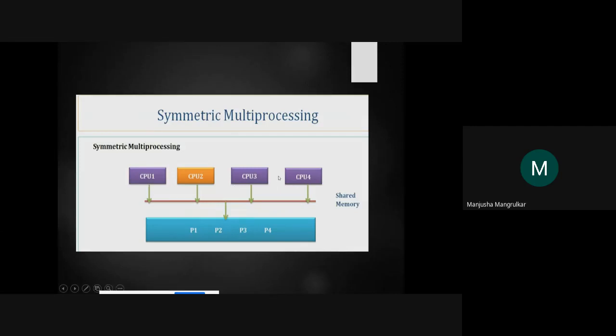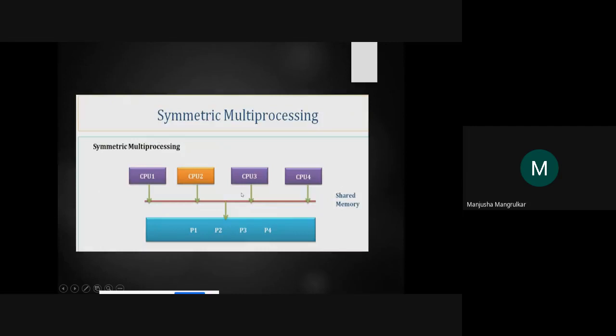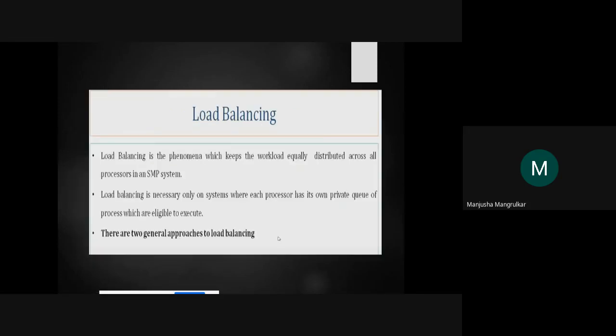Now this is your symmetrical process. Even though this CPU2 is a master, all of CPU1, CPU3, CPU4 will execute any queue, and they will share the memory. Whereas in asymmetrical, it is individual, only these are solving. So these are individual things. But here in symmetrical, it is into the queue, and any processor that is free will take a process, so P1 will go here, P2 will go here, P3 will go here, and P4 will go here. So according to that it will execute. This is the symmetric one.